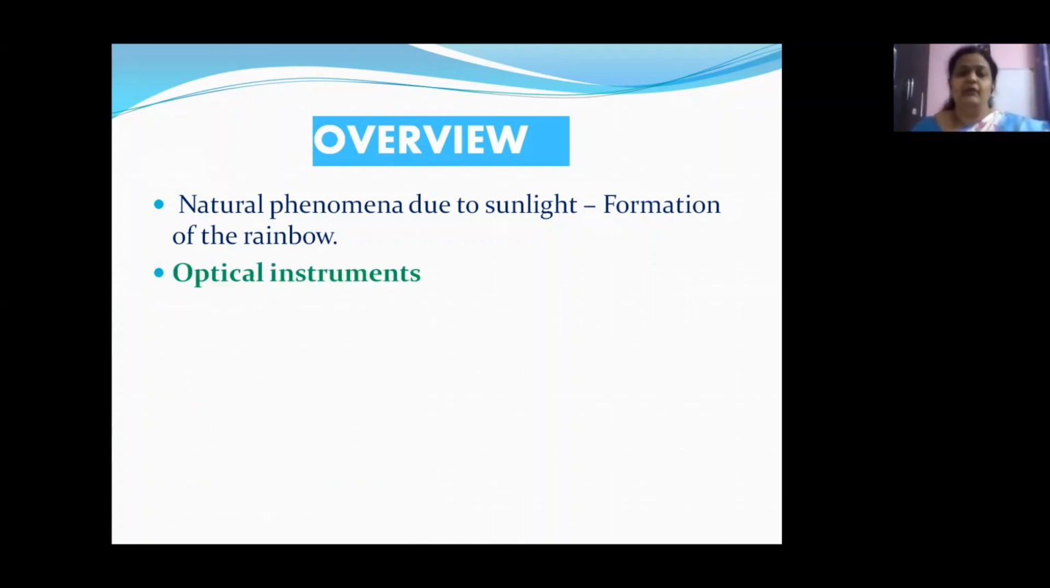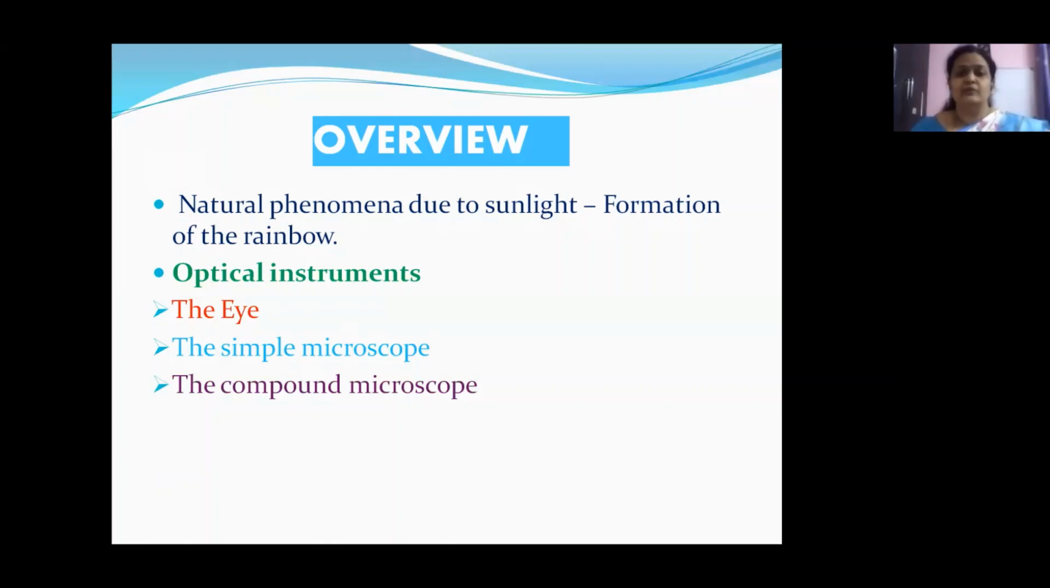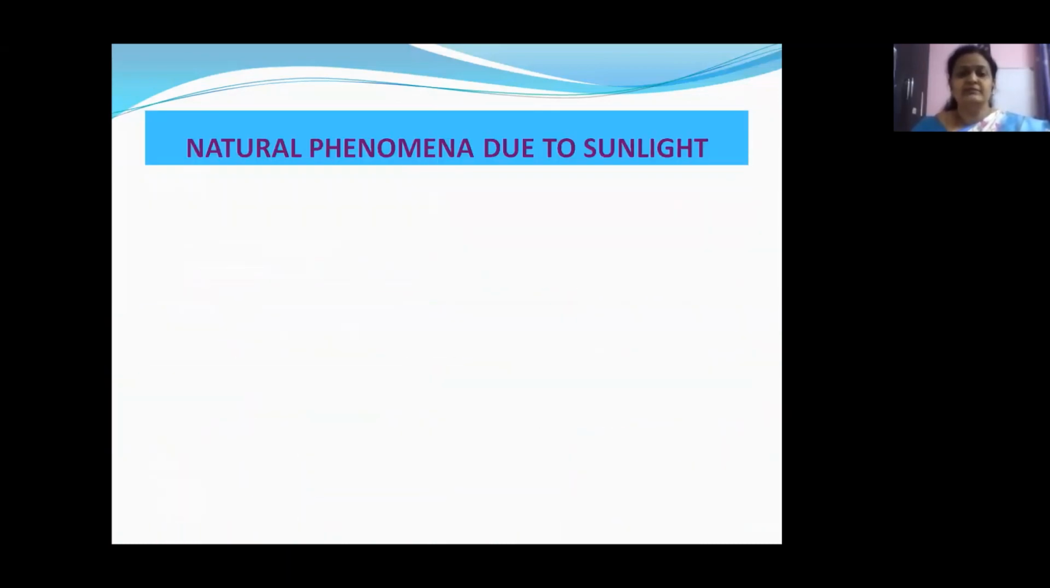And then we are going to learn about certain optical instruments, children. So first we will be seeing about the natural optical device that we are blessed with. Yes, the eye that we are blessed with. The simple microscope, the compound microscope, and then we shall be studying about the telescope also. Okay, children? So now let us see